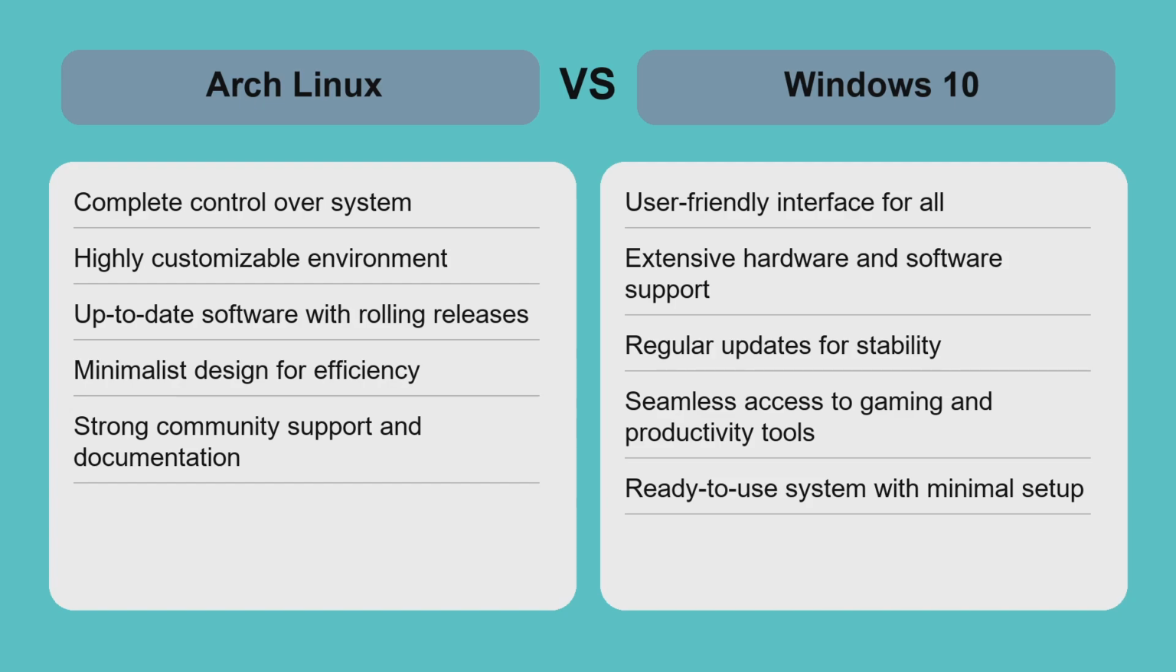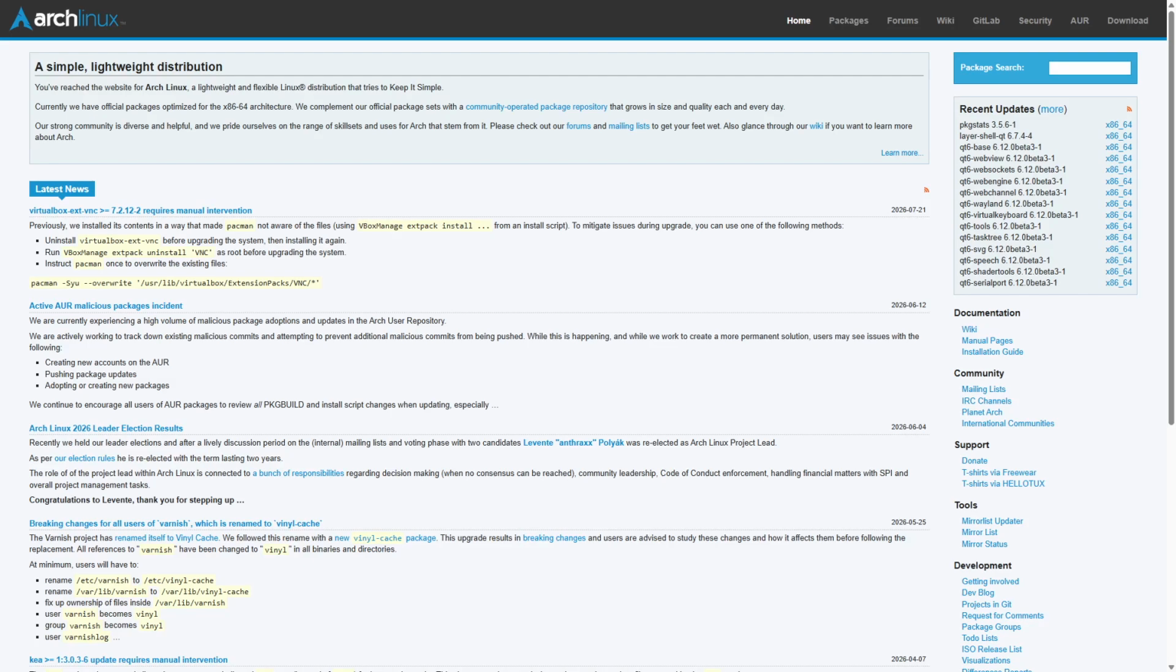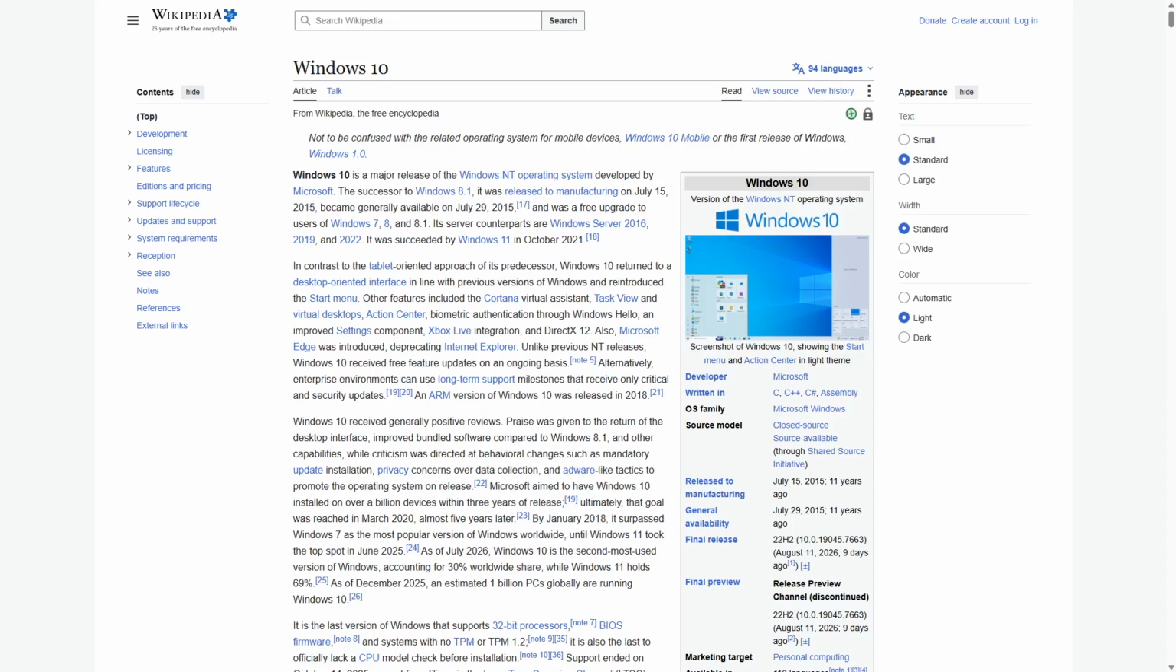and broad application support. Choose Arch Linux if you want full control over your system, enjoy customizing every detail, and have the technical skills to manage it effectively. Windows 10 is the better choice for users seeking a stable, easy-to-use operating system with extensive software and hardware support. It delivers a seamless experience for everyday computing, gaming, and professional work, making it the ideal option for most users.